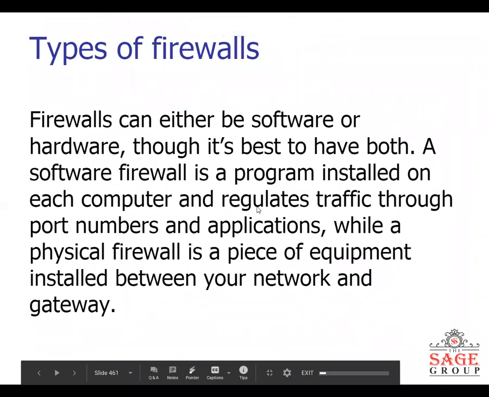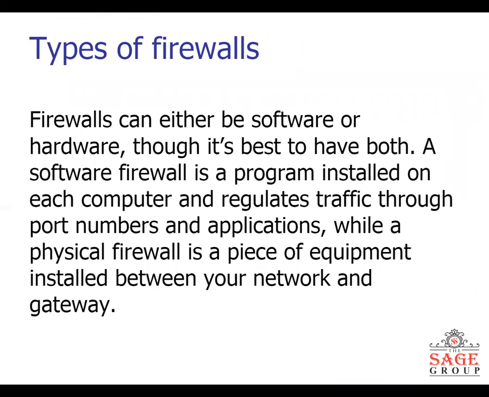Let's talk about the different types of firewall available. As you know, a firewall can be available either in software or in hardware format. So it's best to have both. A software firewall is a program installed on each computer and regulates traffic through port numbers and applications, while a physical firewall is a piece of equipment installed between your network and the gateway.